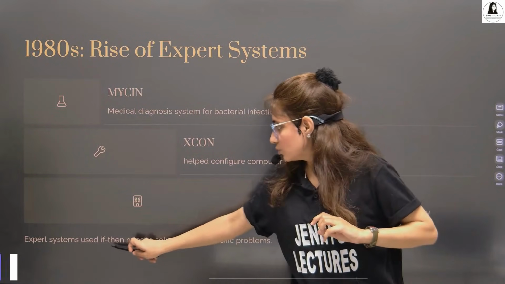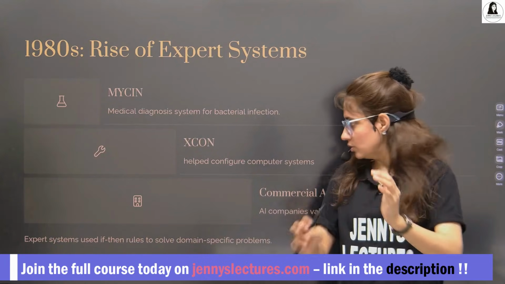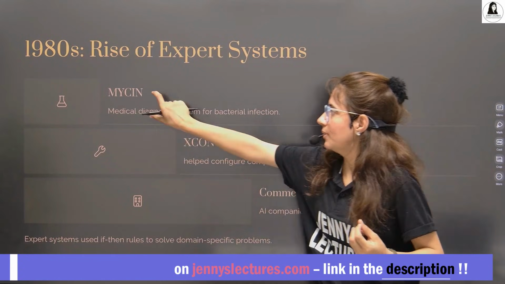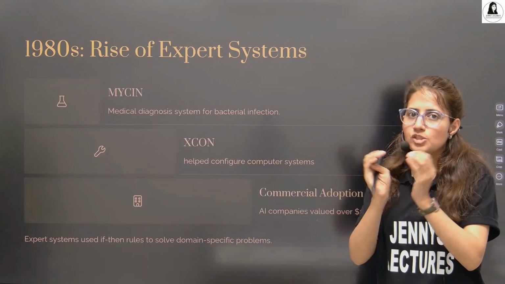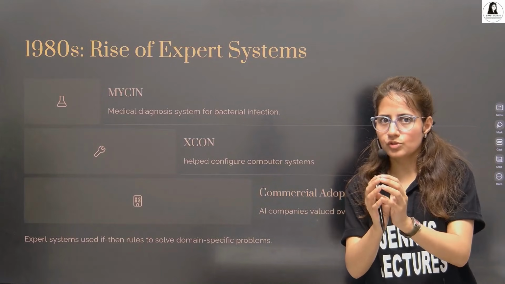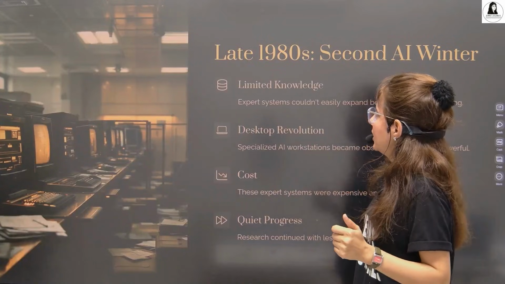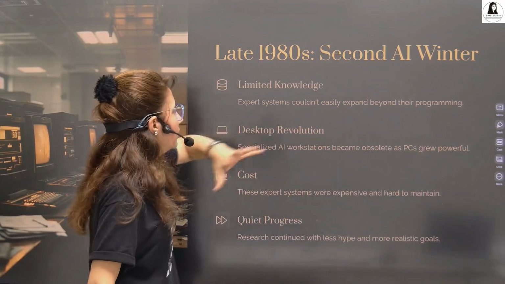These expert systems used if-then rules. They had hard-coded a few rules to solve domain-specific problems, like this one for medical diagnosis, this one to help configure computer systems. But still they were costly and hard to maintain. So that's why the second AI winter came.